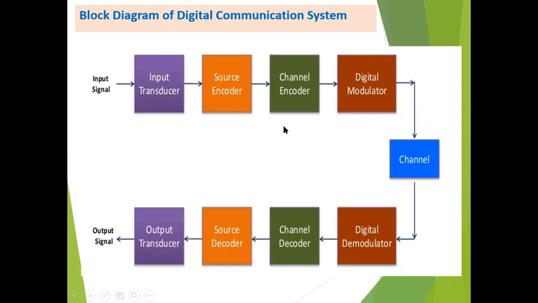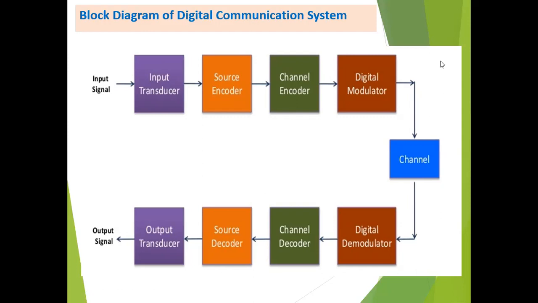In most digital communication, we compress the data. That is, digital data compression techniques like Huffman coding and Shannon coding are used. The output of the source encoding will be a digital signal. Now we move towards the third block, the channel encoder. First of all, why do we use channel encoding? It is used to provide noise immunity to the system. For example, block codes, cyclic codes, and convolutional codes are used. We can do that by adding redundancy. The output of the channel encoding is a digital signal.